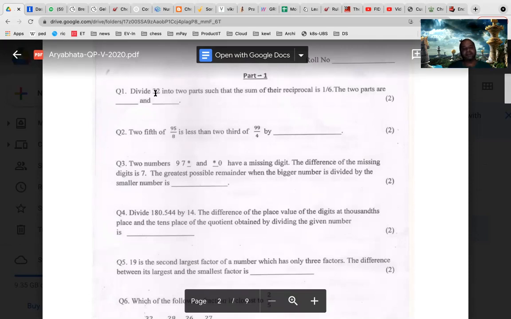Okay, first question. Divide 32 into 2 parts. 2 parts means x and y, such that the sum of their reciprocals is 1 by 6. If you follow the method, you will get it easily.